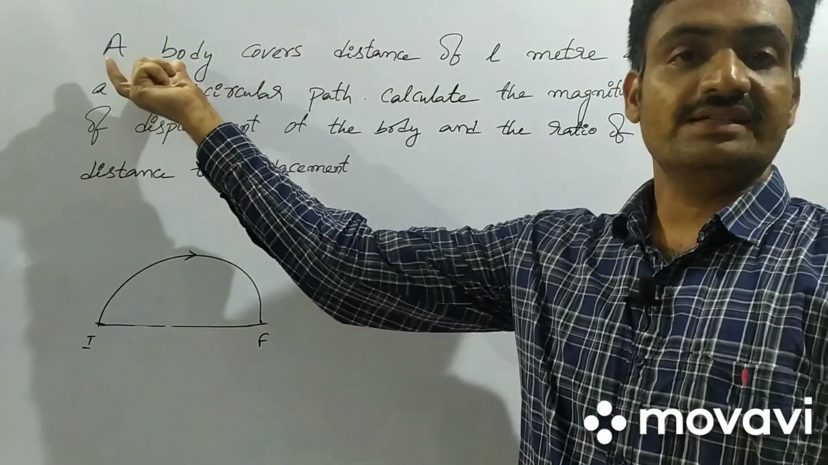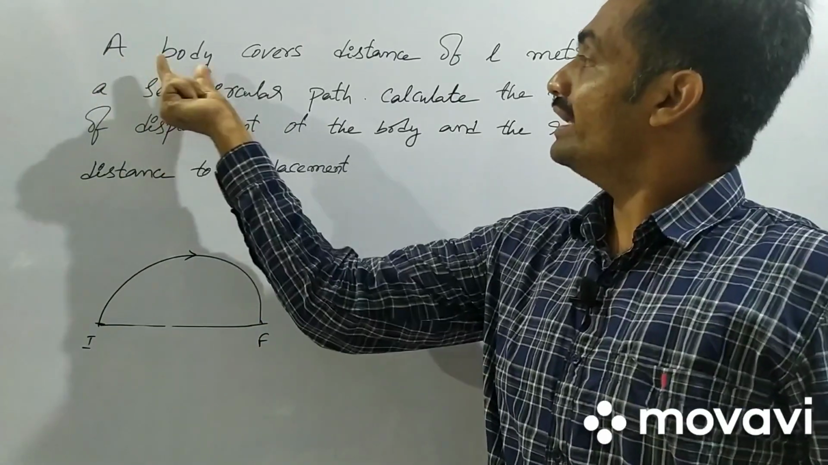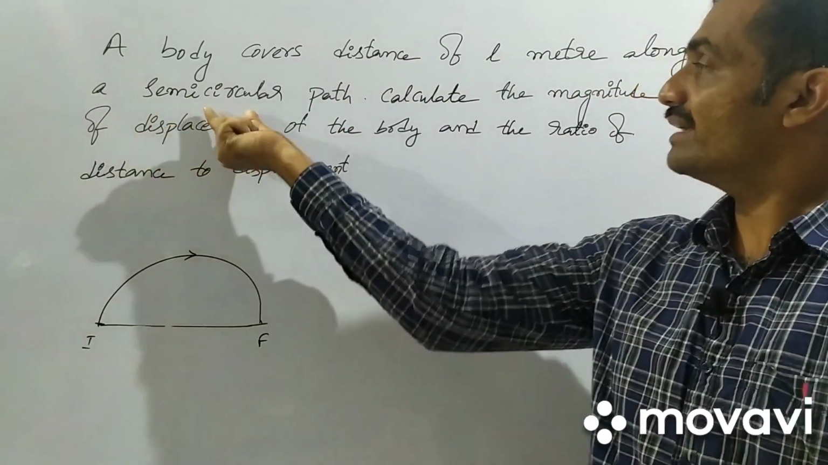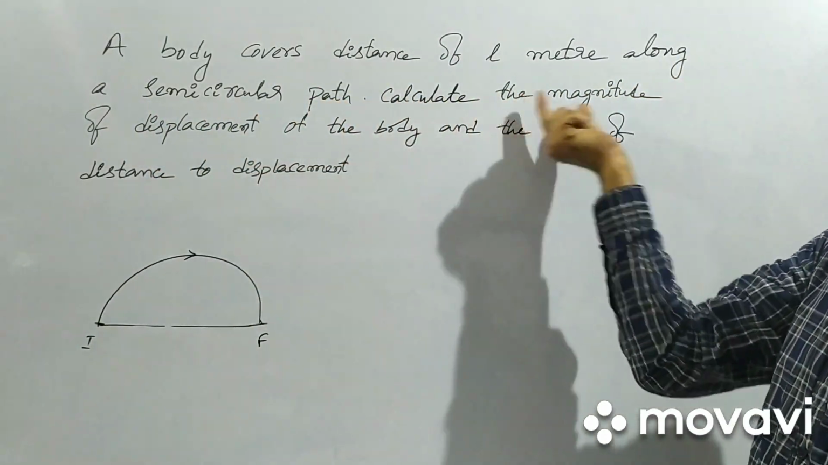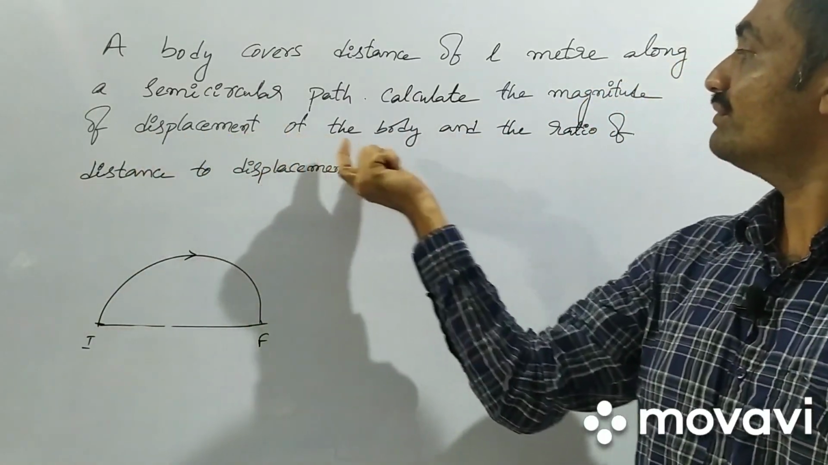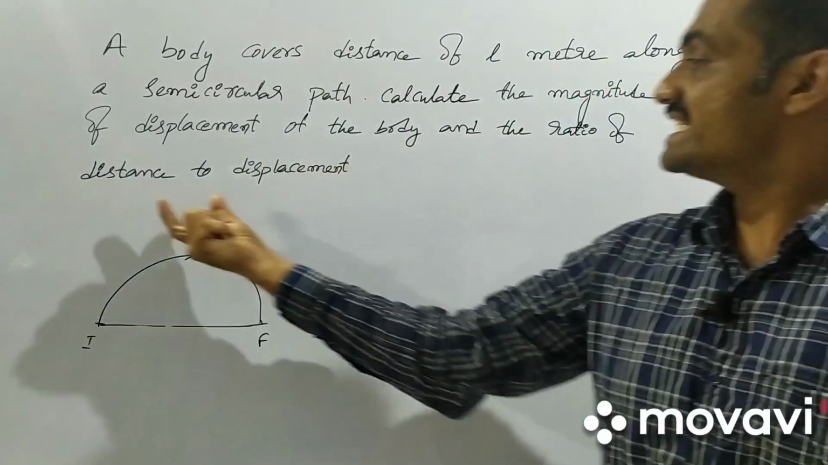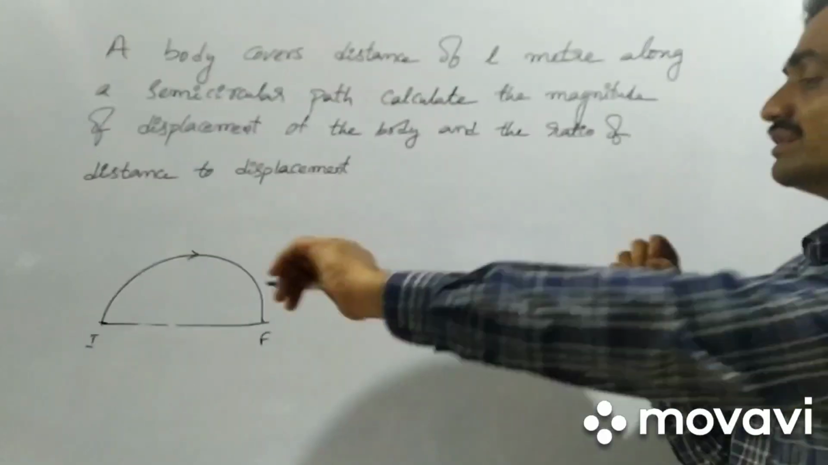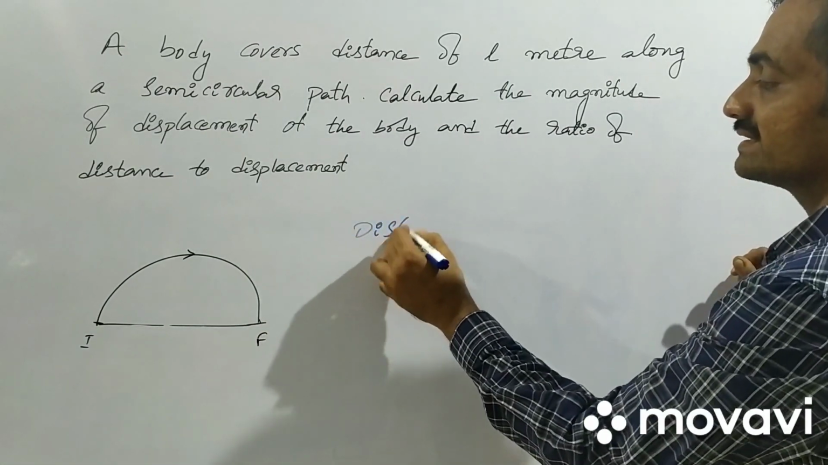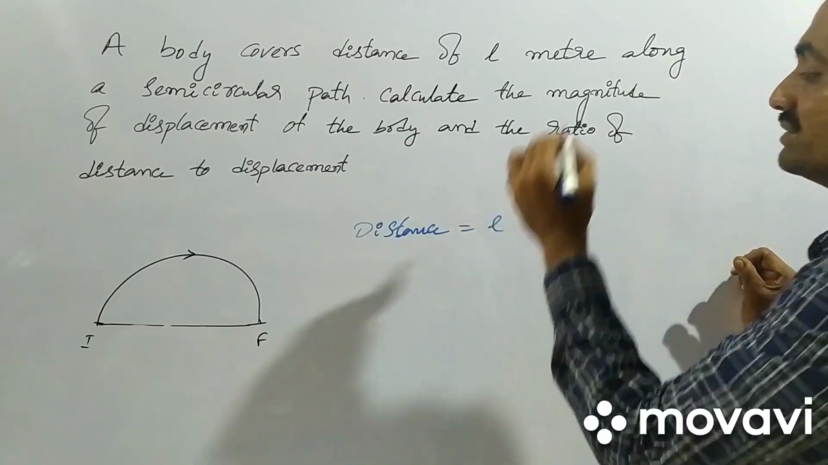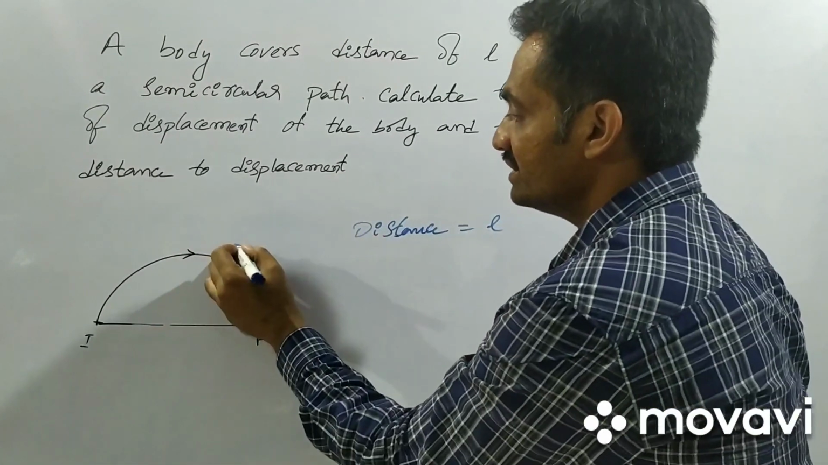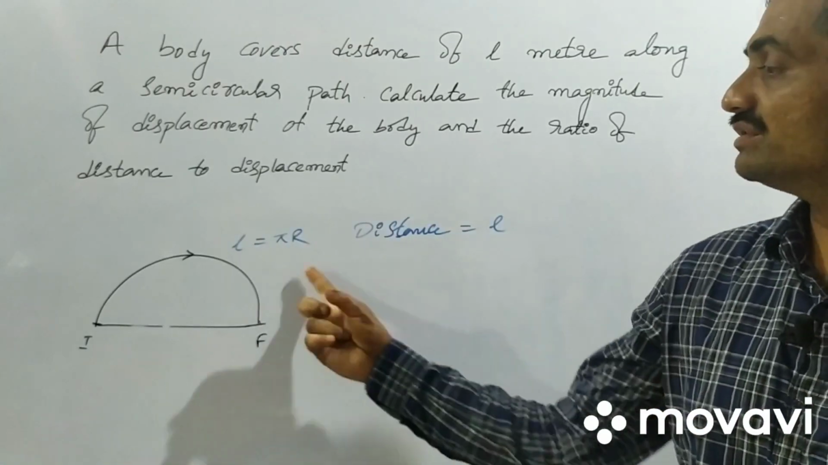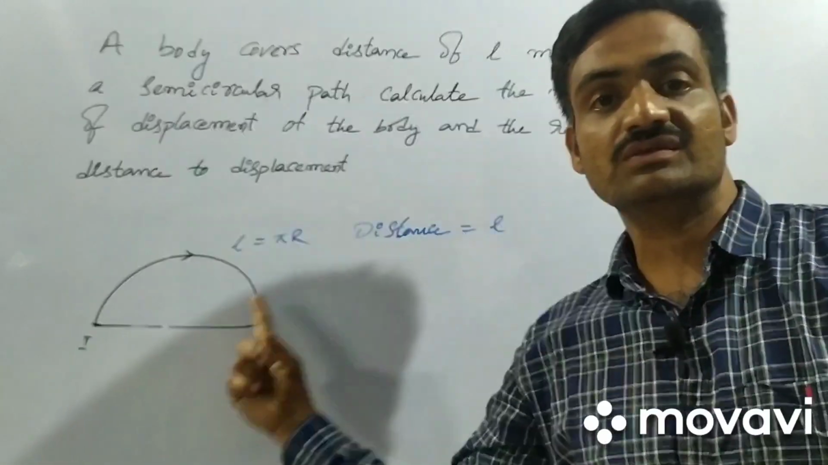Now let us see a problem regarding distance and displacement. A body covers a distance of L meter along a semicircular path. Calculate the magnitude of displacement of the body and the ratio of distance to displacement. So here the body has moved a distance of L meter, so distance is equal to L. As you observe, the circumference L is given as L equals pi r, since the body has moved along this circumference of the circle.